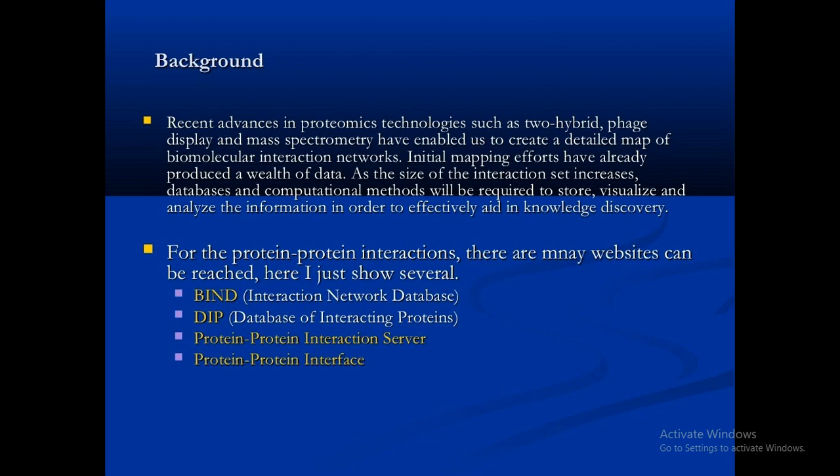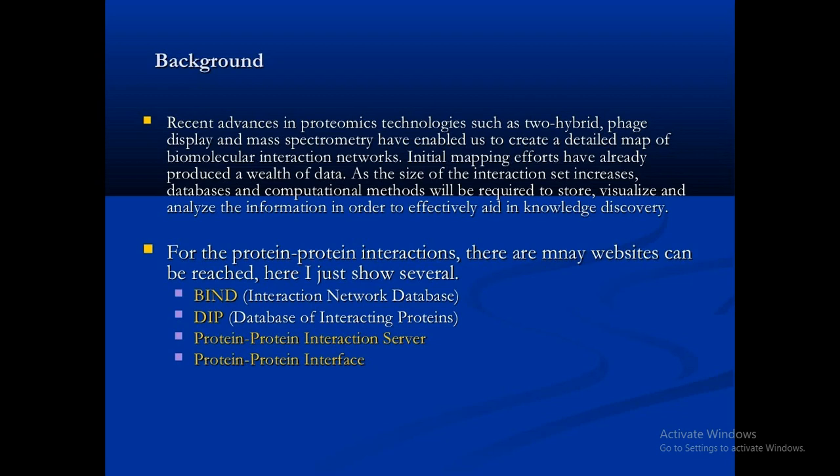So coming to BIND: recent advances in proteomics technology such as yeast two-hybrid, phage display and mass spectrometry have enabled us to create a detailed map of molecular interaction networks. Initial mapping efforts have already produced a wealth of data. As the size of the interaction set increases, databases and computational methods will be required to store it.